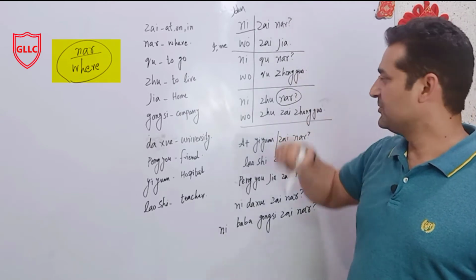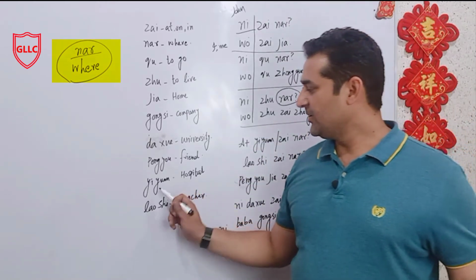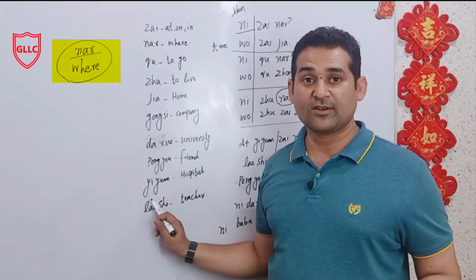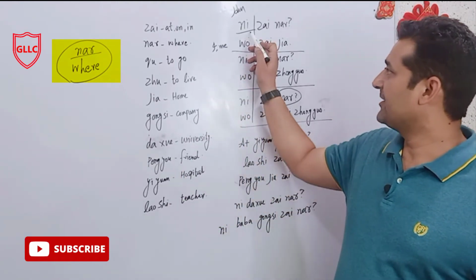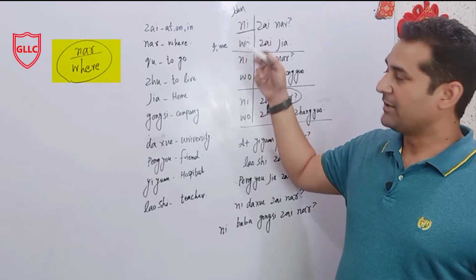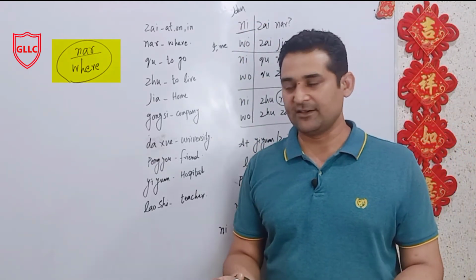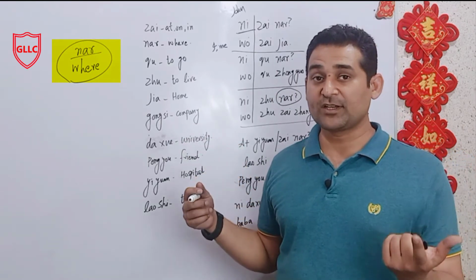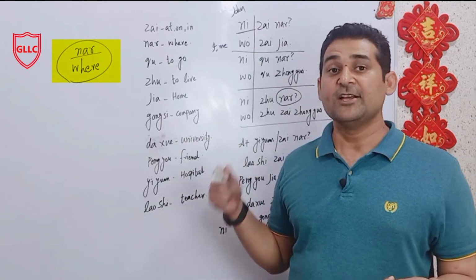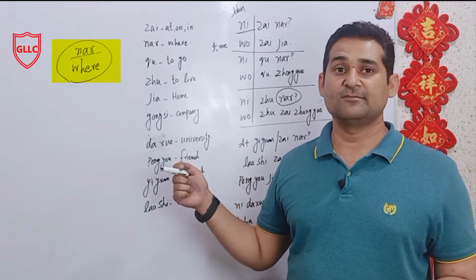John 在哪儿? I can say 医院在哪儿? Where is the hospital? I can even say 老师在哪儿? So just add the subject, name, place or thing here. Like 公司在哪儿? And I can add your company, where is your company? I can say 你公司在哪儿?